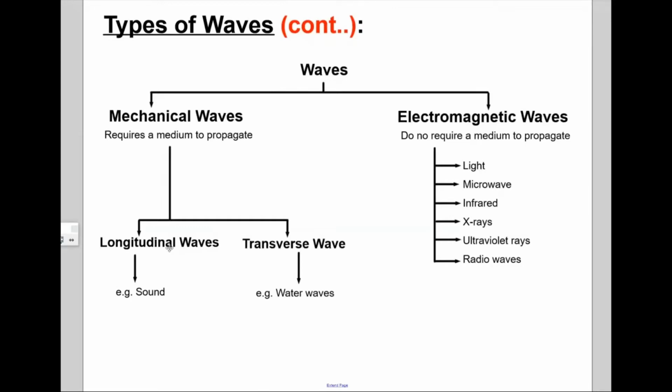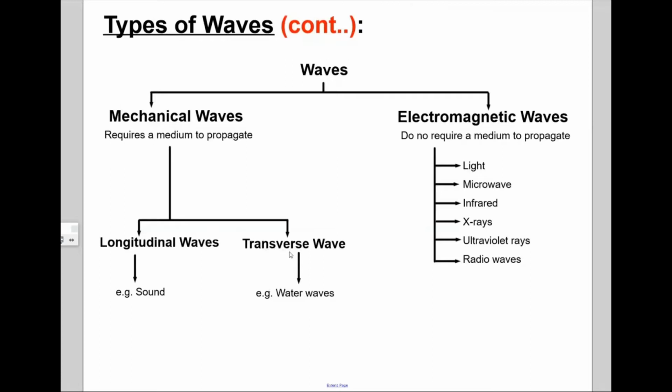One example of a longitudinal wave is your sound wave, and one example of a transverse wave is the water wave, right? So we have seen how water waves or sea waves propagate through a medium.